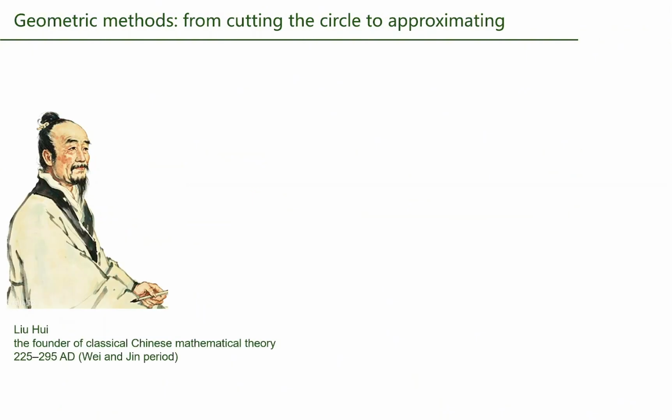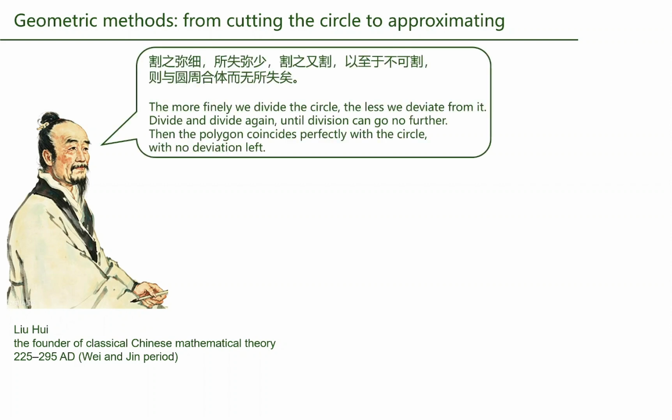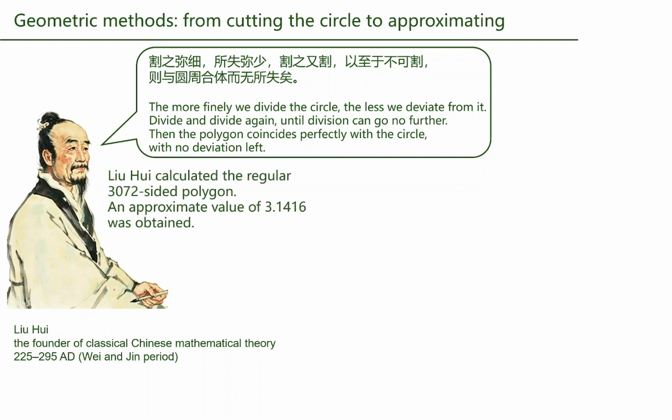Centuries later, Chinese mathematician Liu Hui created a similar approach called the circle-cutting method. He basically said that the more you cut the circle, the smaller the gap gets. If you cut it enough times, the polygon perfectly matches the circle. This idea is very close to the limit concept used in calculus today. Liu Hui calculated up to a 3072-sided polygon and estimated pi as 3.1416.